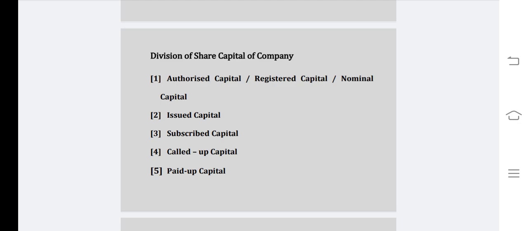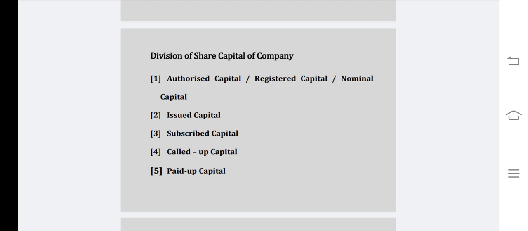Now the company has called up 500 shares, but the shareholders have made payment for only 400 shares. So the amount received by the company from the shareholders for 400 shares is called paid up capital, and the remaining 100 shares which are called but unpaid represent the due amount from the shareholders. These are called calls in arrears.